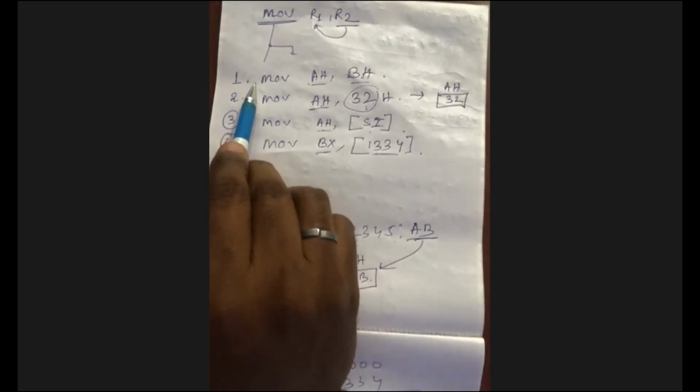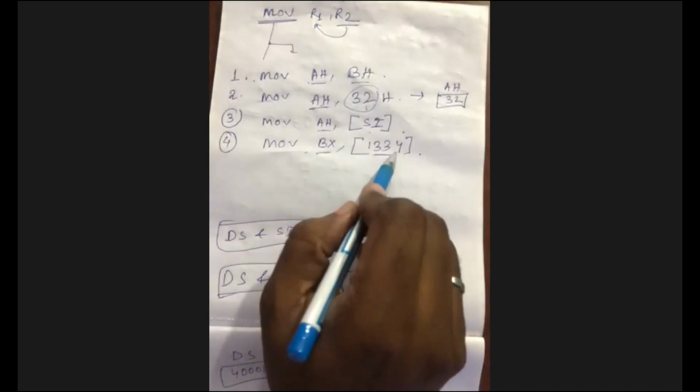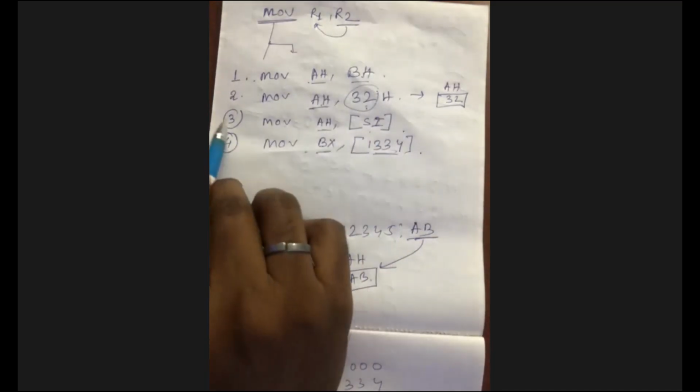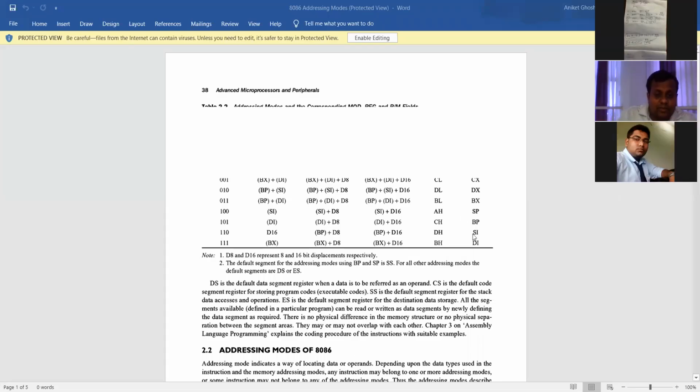So it's a register addressing mode. This is nothing but an immediate addressing mode. This is nothing but a direct addressing mode. This is nothing but an index addressing mode. If SI is replaced by BX, then it's just like a register indirect addressing mode.